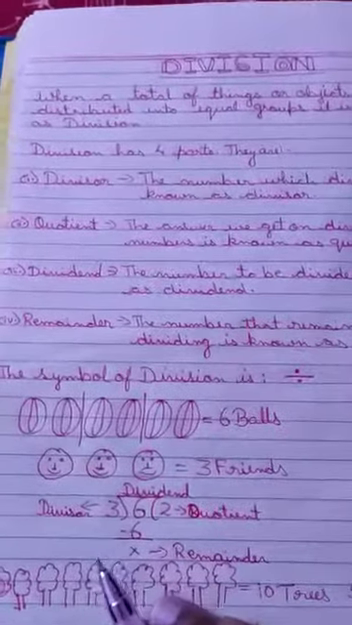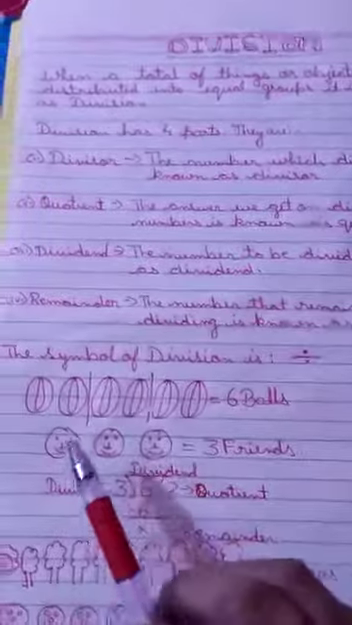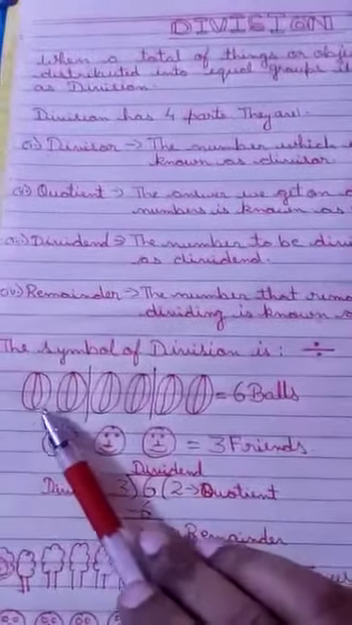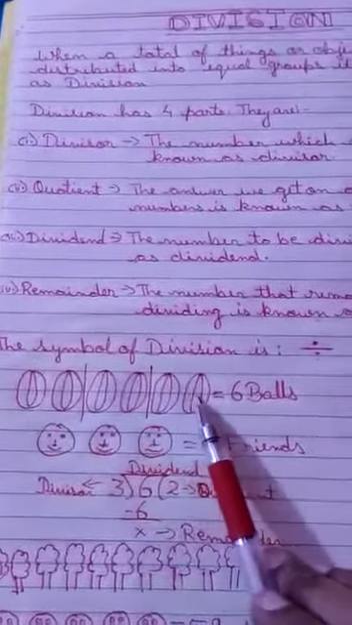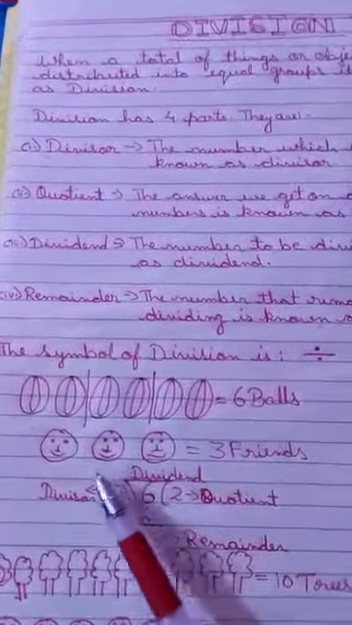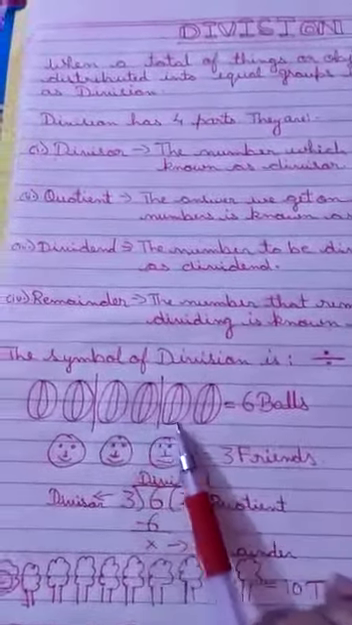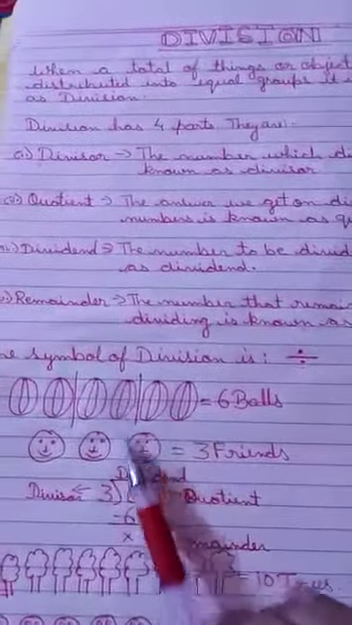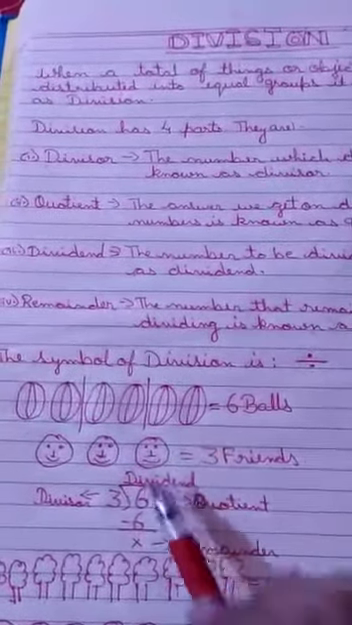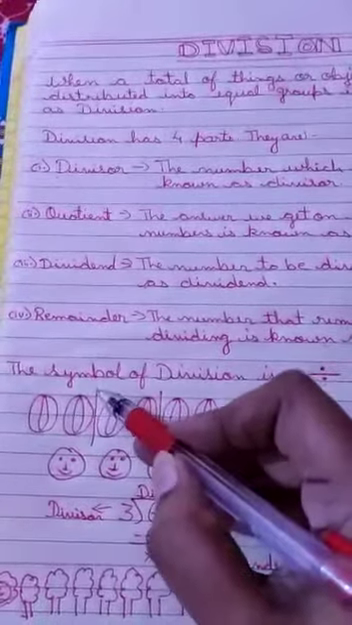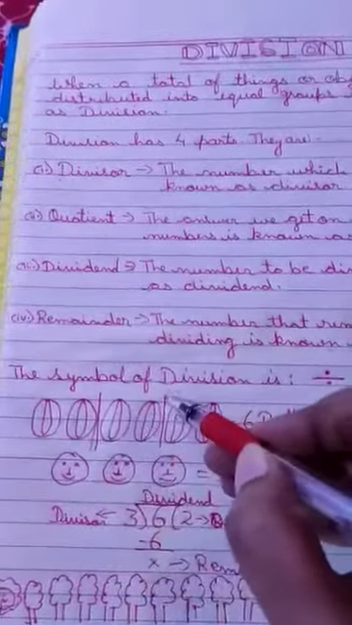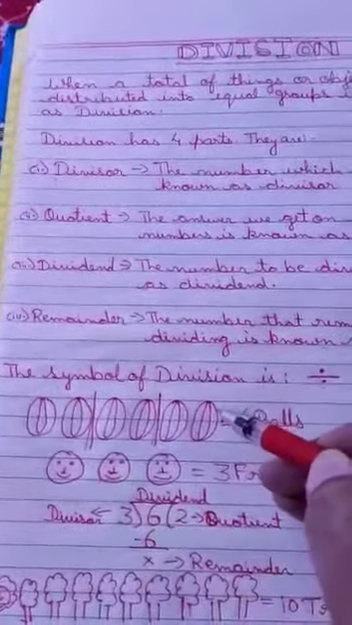Now I will give you some few examples. Now suppose here are 6 balls. 1, 2, 3, 4, 5, 6. 6 balls are there. And you all are 3 friends. Okay. Now 6 balls are there. How will you distribute these balls among 3 friends? So this will be 2. This will be 2. And this will be another 2.